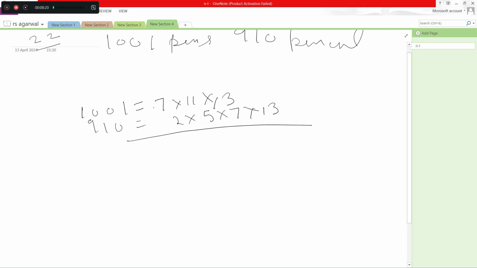So here the answer, GCF, 7 into 13 equal to 91 here. So in total 91 students, and each will get the same number of pens and pencils here.